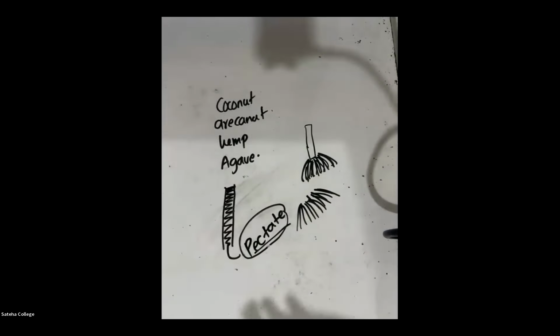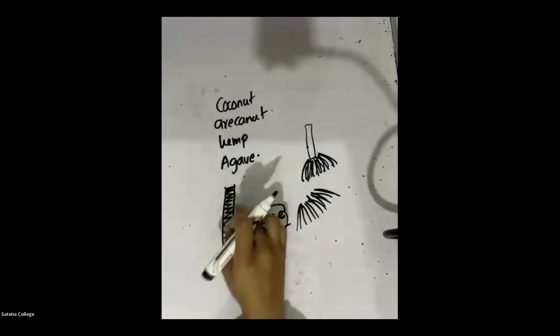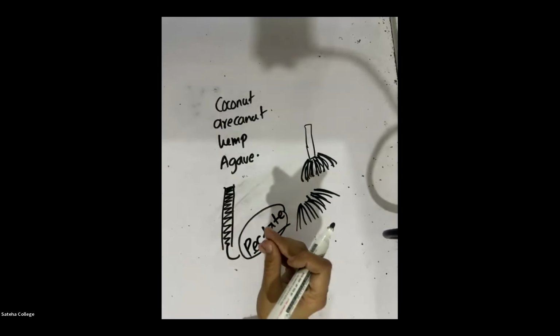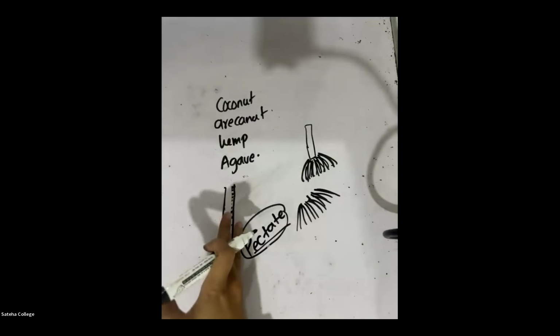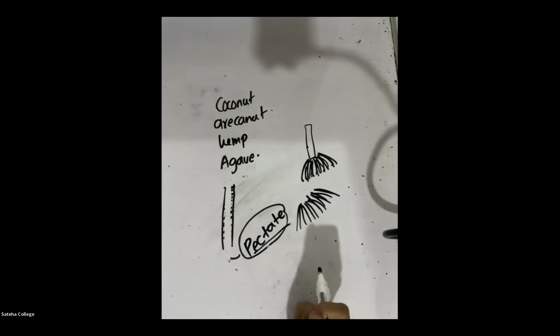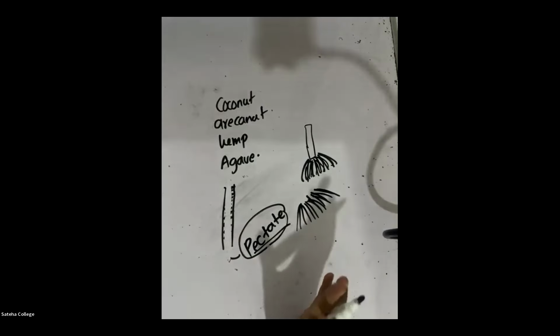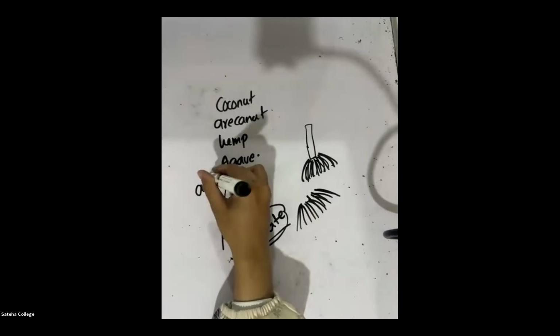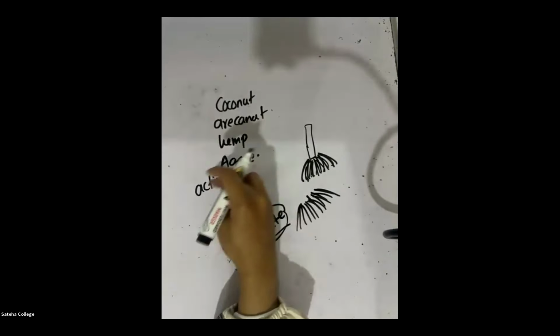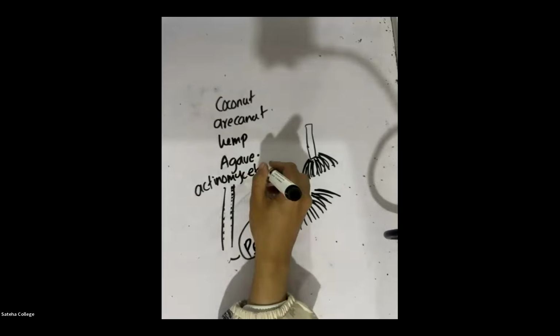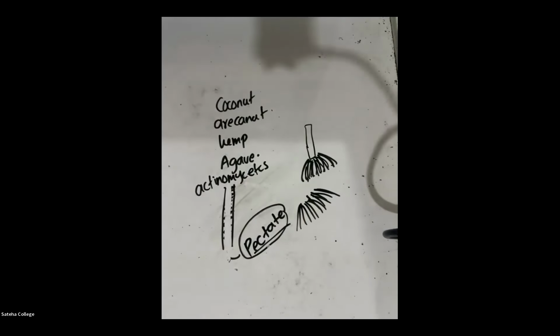There is a compound called pectate which keeps the fibers together. Now, if I digest this pectate, if I break this bond, what will happen? We can get two fibers. To do this, they take a microorganism group called the actinomycetes. This is not given in your book. It is a bacterial group, so they use this bacterial group.